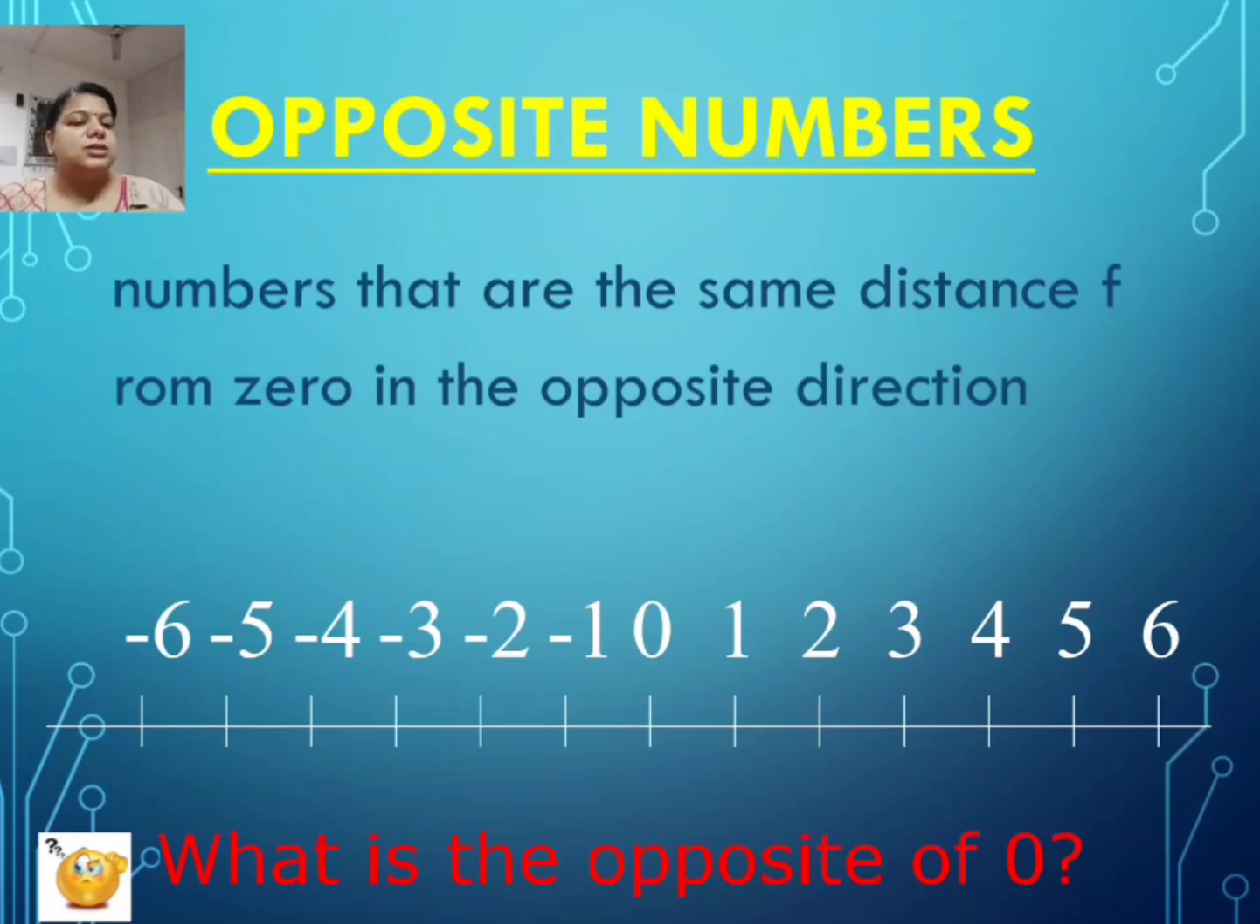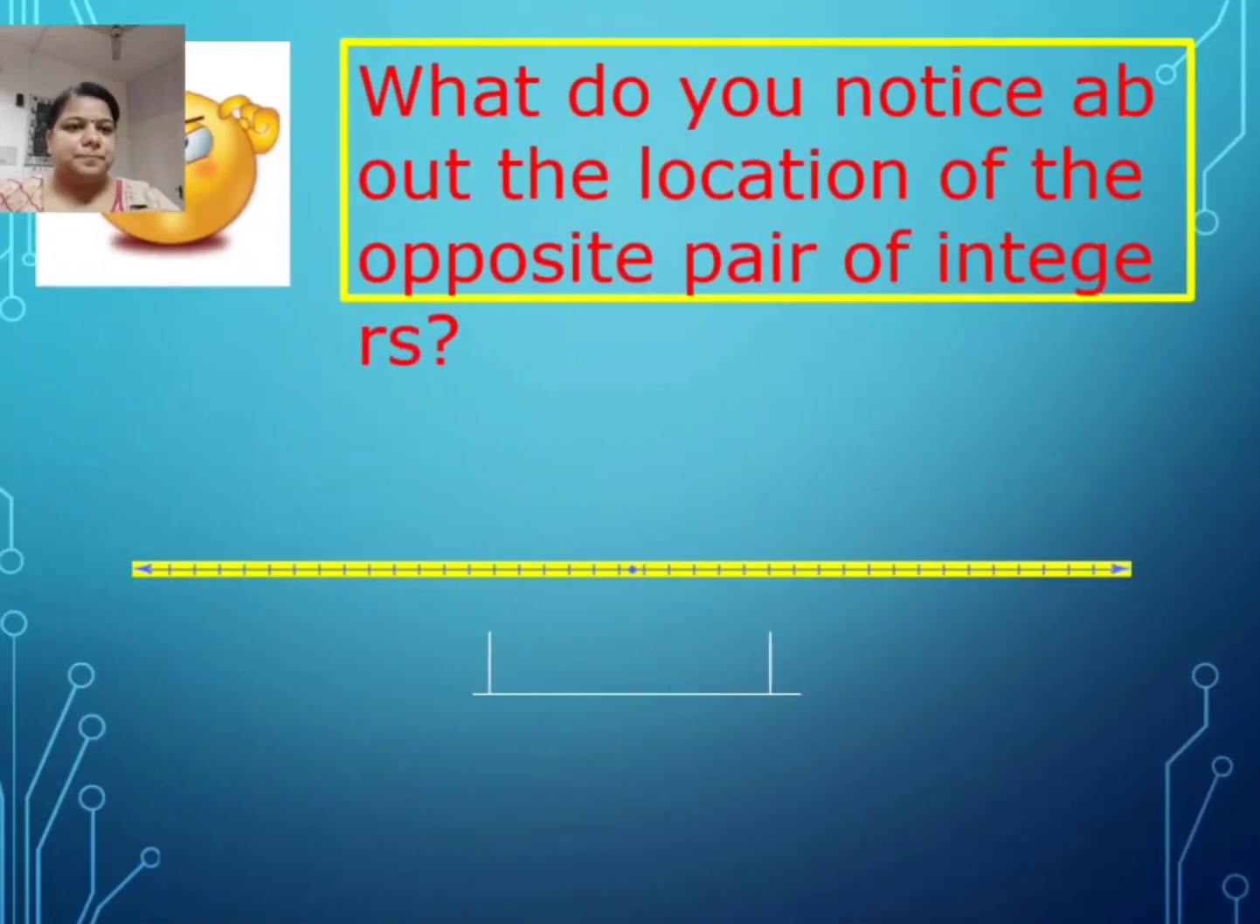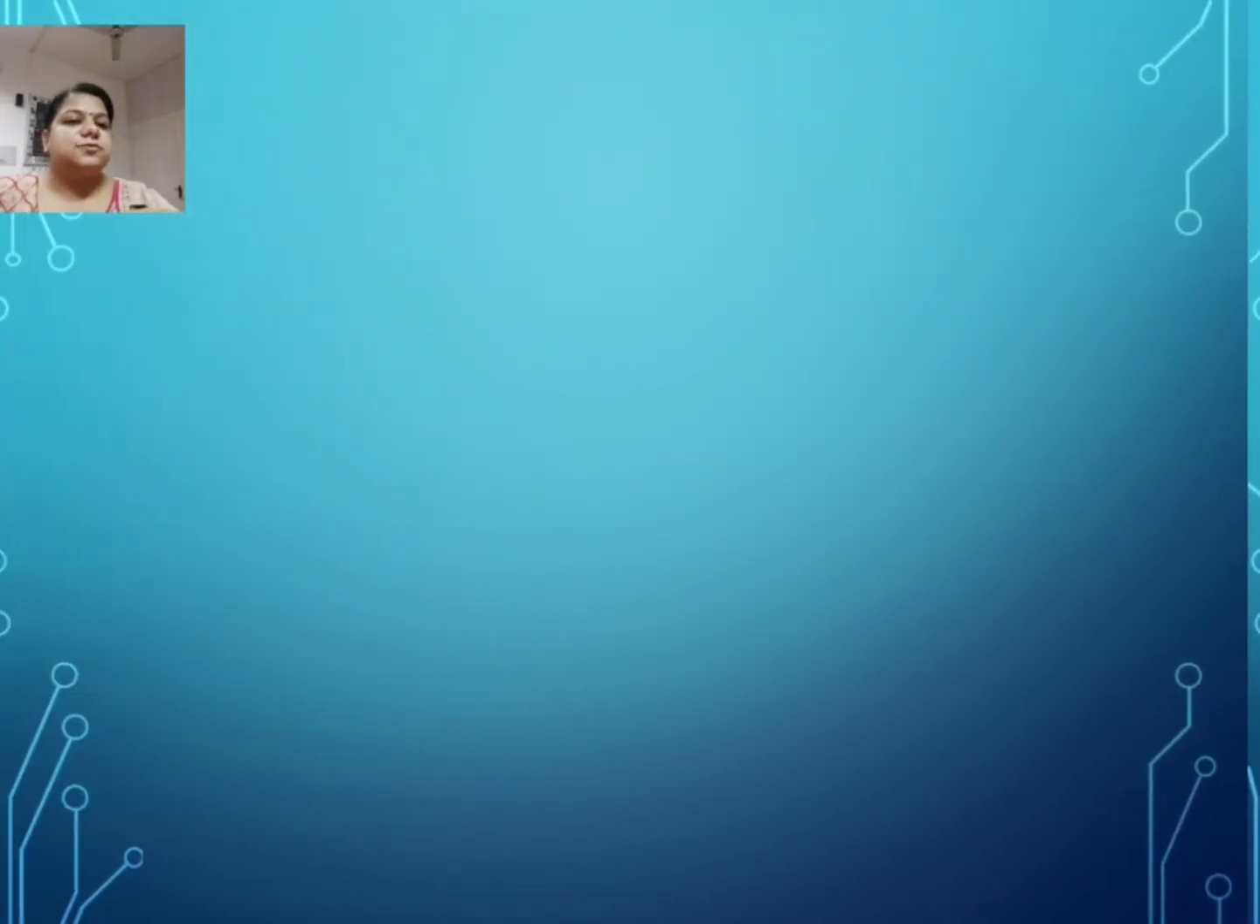Just check, if 1 is to the right of 0, minus 1 is to the left of 0, but at the same 1 unit distance. Similarly, the opposite of 1 is minus 1, the opposite of 2 will be minus 2, the opposite of 3 will be minus 3, and so on. You can check minus 3 and plus 3, these are opposites of each other, and they lie at 3 unit distance from 0 but in the opposite direction. Plus 3 is to the right of 0 and minus 3 is to the left of 0. So what do we observe? That they are at the same distance from 0, right?